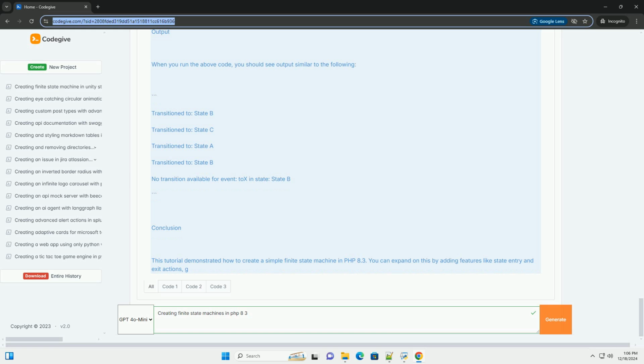Conclusion. This tutorial demonstrated how to create a simple finite state machine in PHP 8.3. You can expand on this by adding features like state entry and exit actions, guard conditions for transitions, or even implementing it as a more complex design pattern. Finite state machines provide a clean and manageable way to handle complex state transitions in your applications.